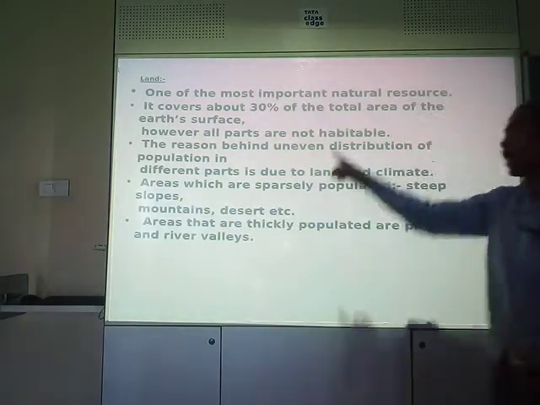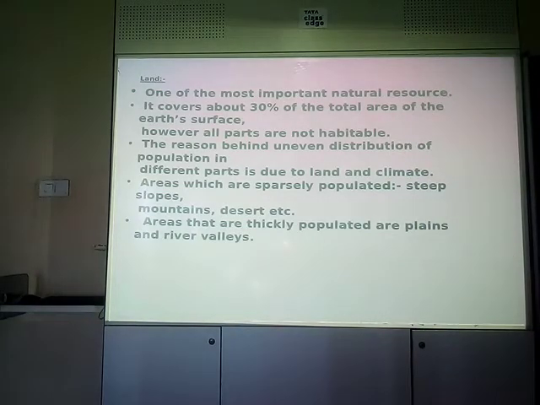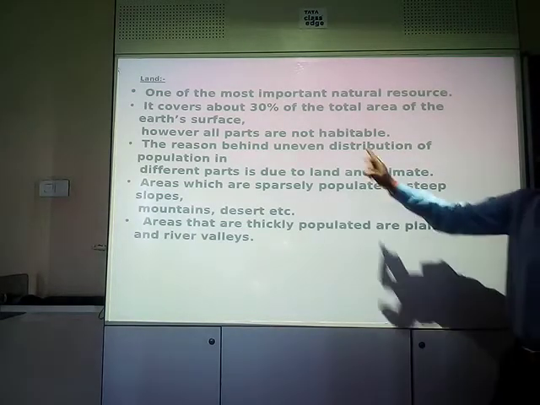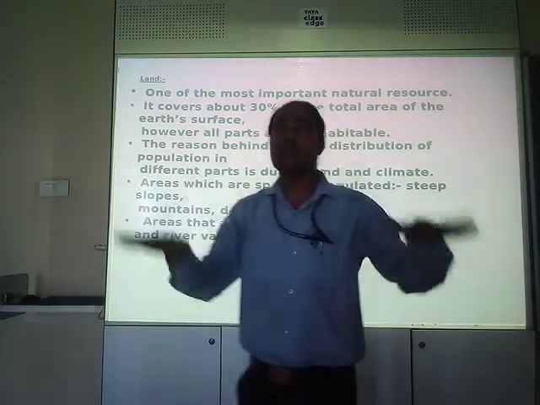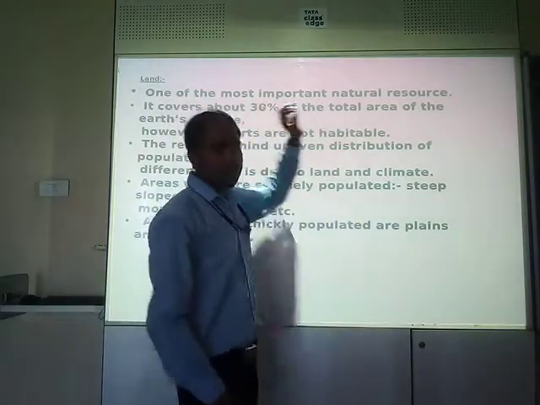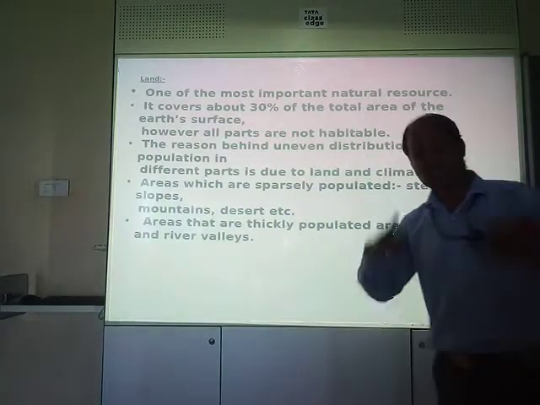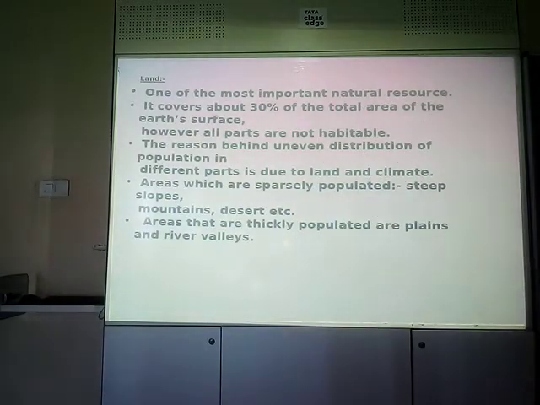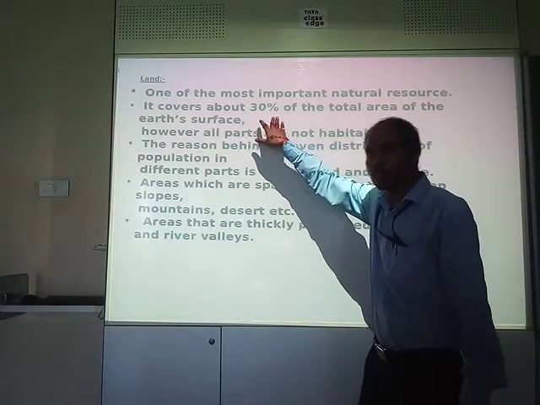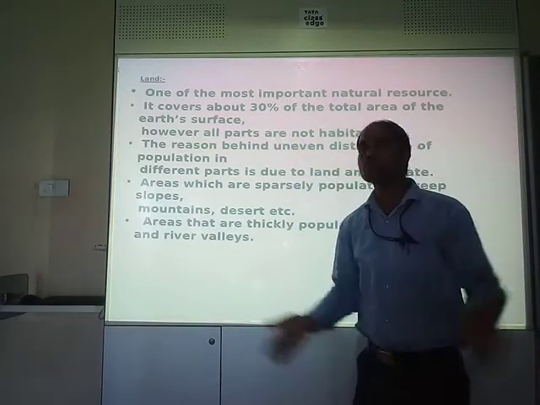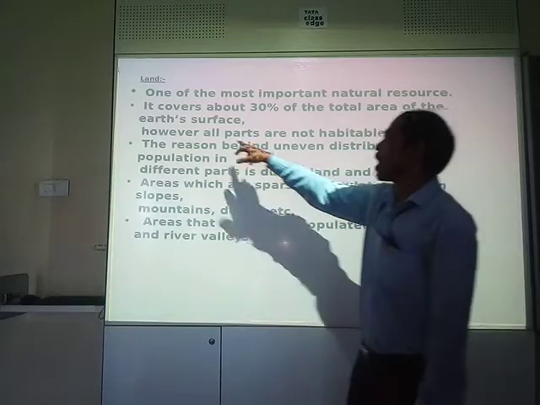Clear? It covers about 30% of the total area of the earth's surface. 30% of the total area of the earth's surface is covered with land, whereas 70% is covered with water. From the very beginning you are reading that 30% comprises land and 70% water constitutes the whole earth's surface.